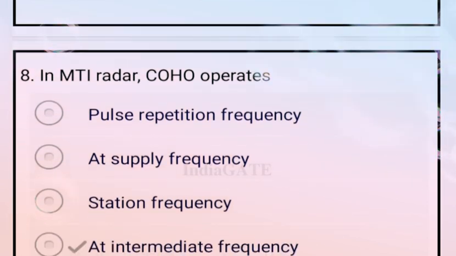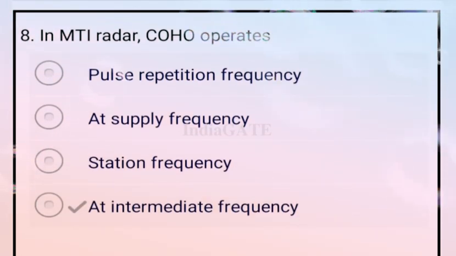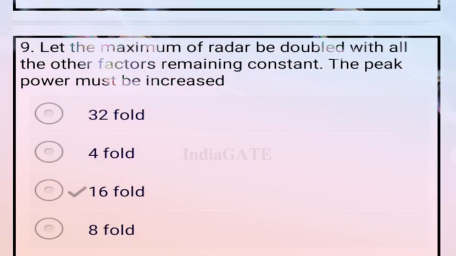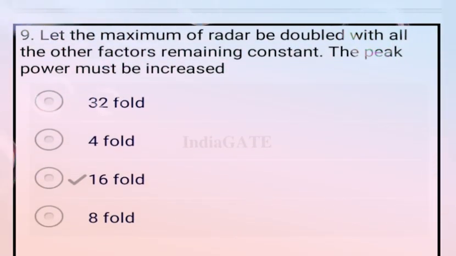Next question. In an MTI radar, the COHO operates at intermediate frequency. So option D is your correct answer. Next question. Let the maximum range of the radar be doubled with all the other factors remaining constant. The peak power must be increased 16 times. So option C is your correct answer.